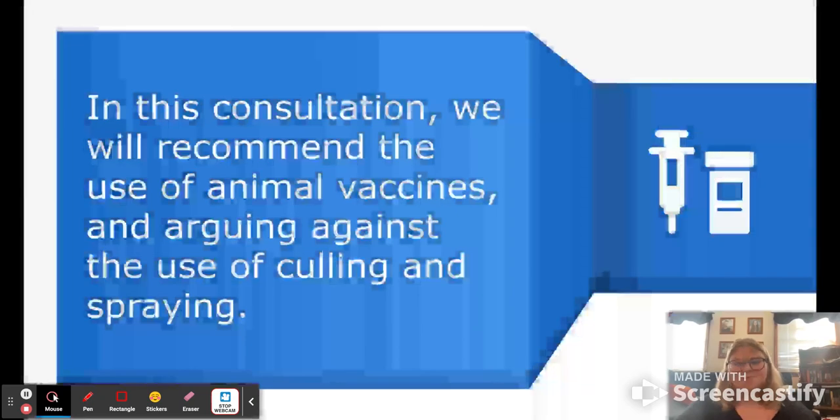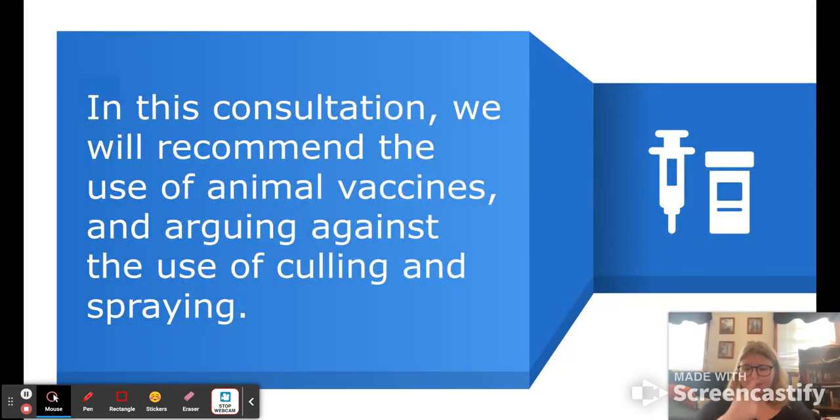For my consultation with the state of New York, my team will be recommending the use of both aerial bait and transferable vaccines. We are also going to be strongly discouraging the use of culling and spraying. These types of vaccination will be the best method to help manage the spread of zoonotic diseases in the state of New York.